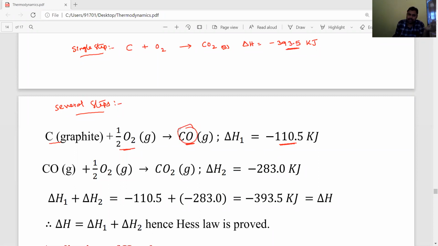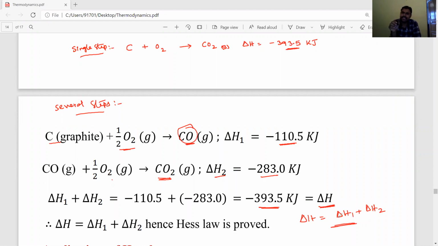Again, this carbon monoxide reacts with half a mole of oxygen gas and is converted into CO2. The final product is formed. In that case, delta H2 is minus 283 kilojoules. Energy is released. Now delta H1 plus delta H2 is equal to 393.5, which is equal to delta H. Therefore, delta H is equal to delta H1 plus delta H2. Hence, Hess law is proved.